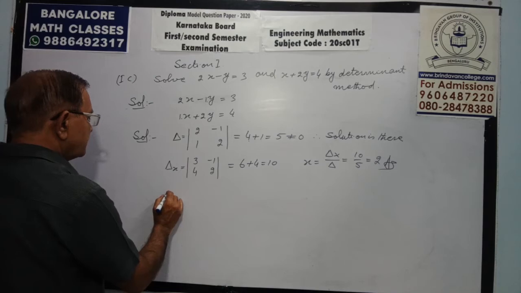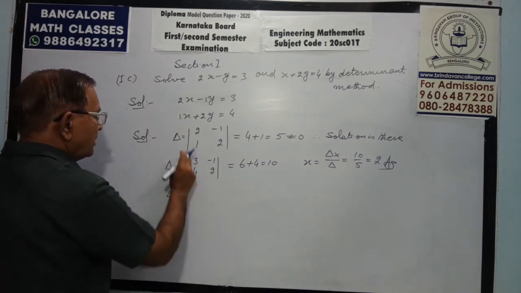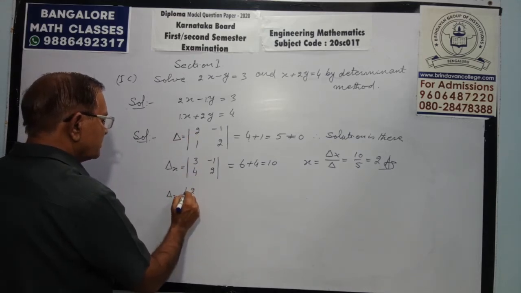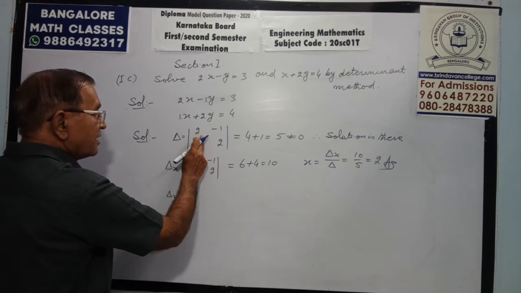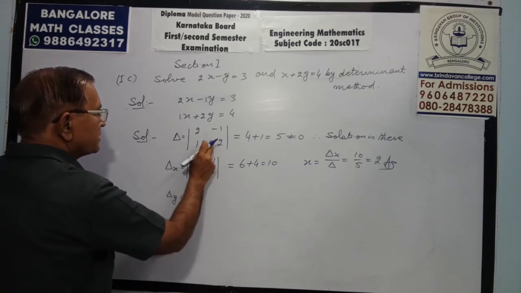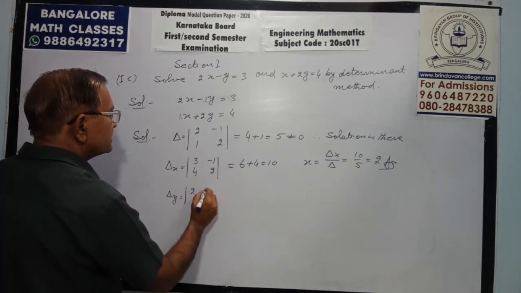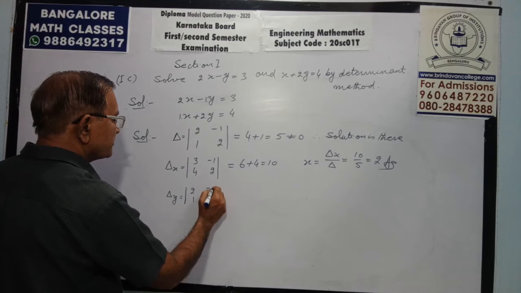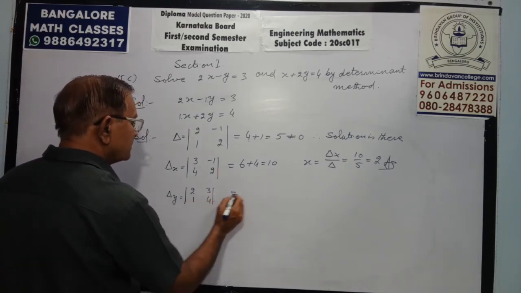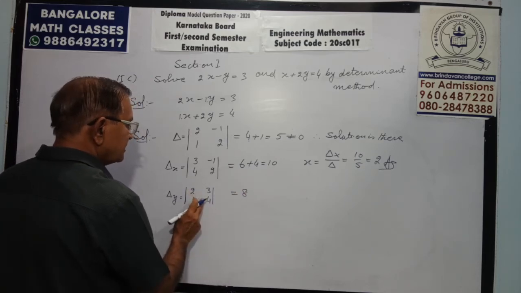Now write down delta y. X column in the delta as it is. Be careful, not in delta x, as it is. Change the y column by the constant right side entries, that is 3, 4. Solve it. 8 by multiplying, same sign 8.